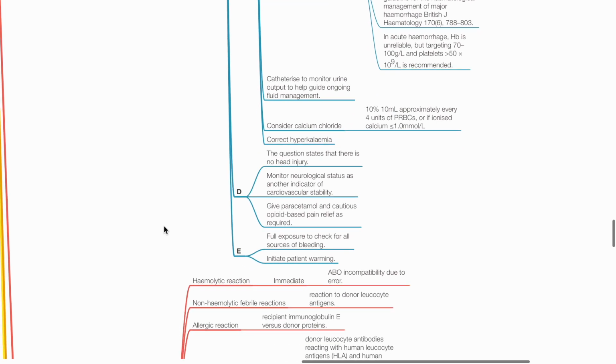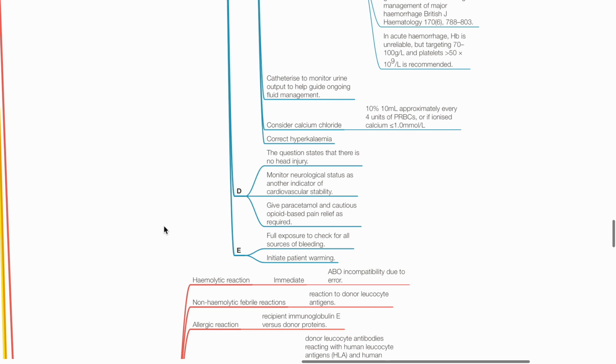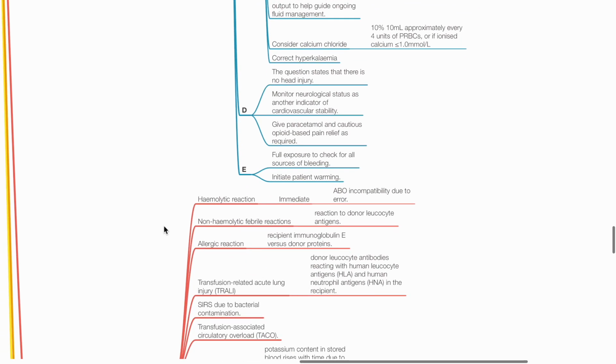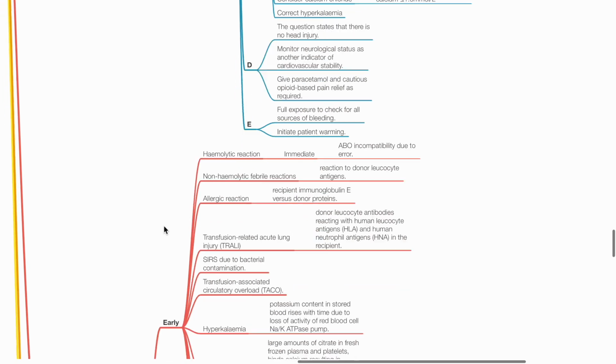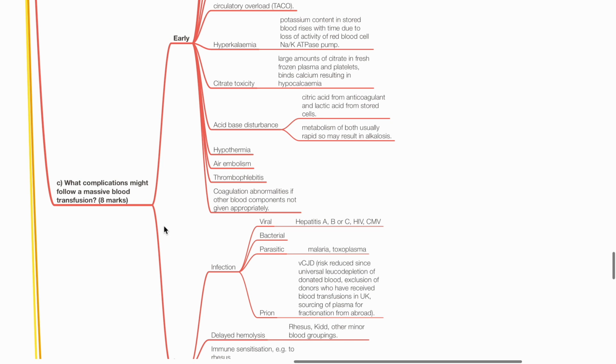D. There is no head injury. Monitor neurological status as an indicator for CVS stability. Give paracetamol and cautious opioid-based pain relief as required. E. Full exposure to check all sources of bleeding. Initiate patient warming. C. What complications might follow a massive blood transfusion?